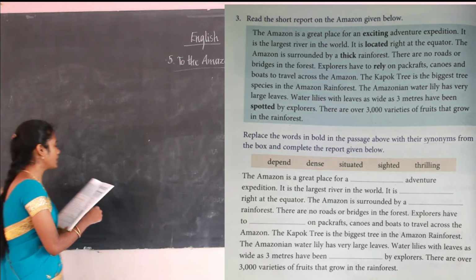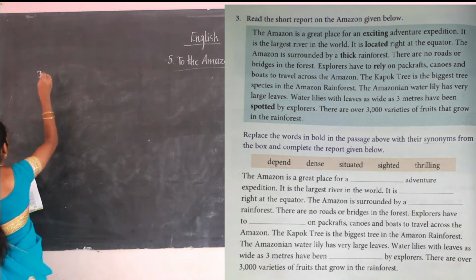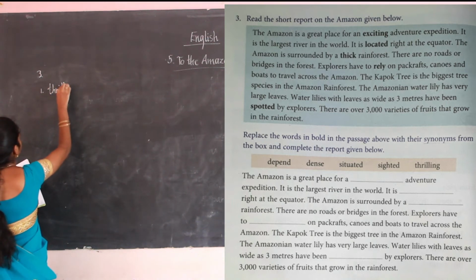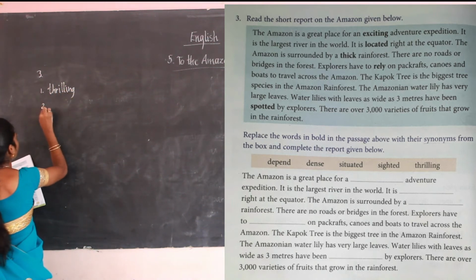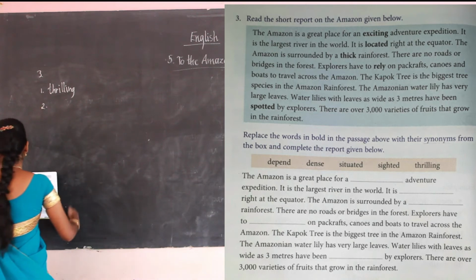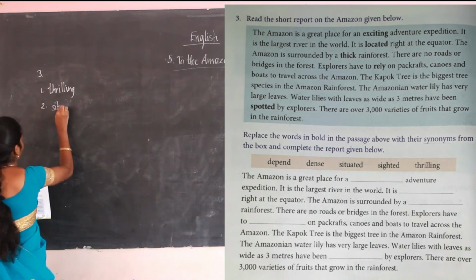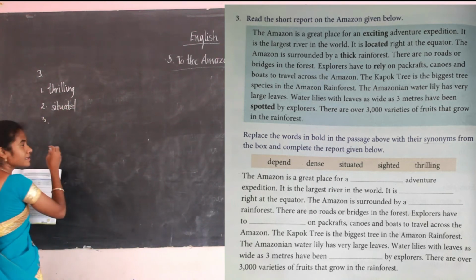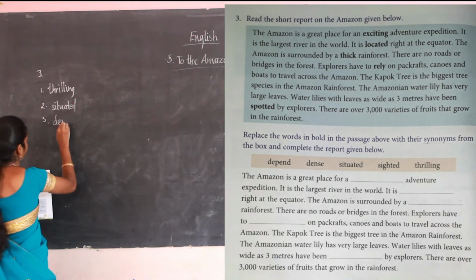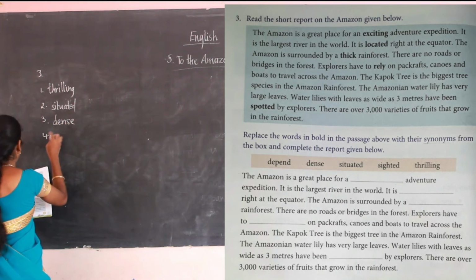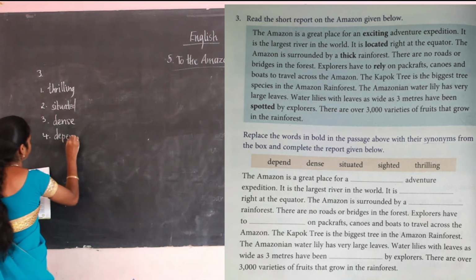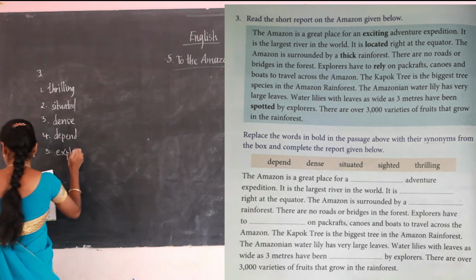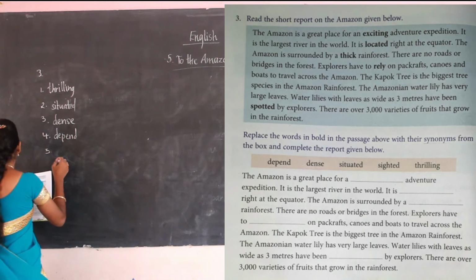First one, what is exciting? Exciting means thrilling. Second one, located means situated. Then third one, what do you mean by thick? Thick means dense. And rely means depend. And the fifth one, spotted means sighted.